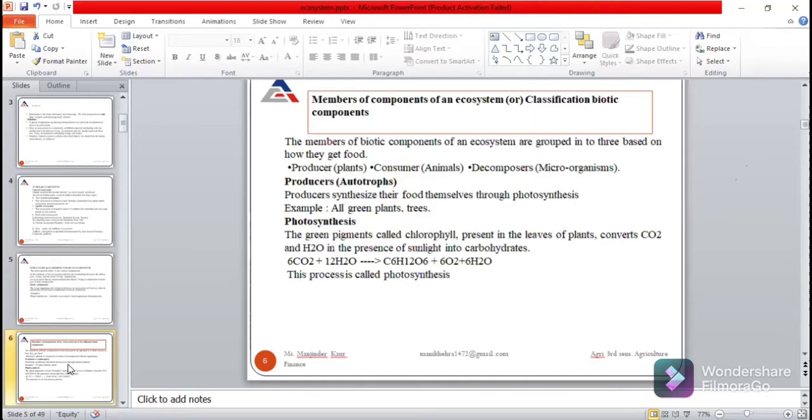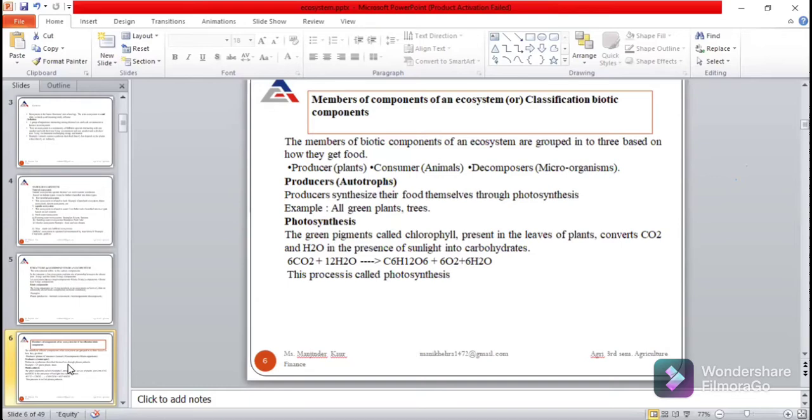Next is the classification of biotic components. Biotic components are further classified into producer, consumer, and decomposer. First one is producers or autotrophs. Autotrophs or producers are those which synthesize their food themselves through the process of photosynthesis, like all the green plants and trees.